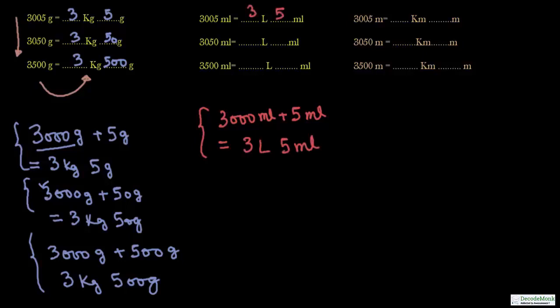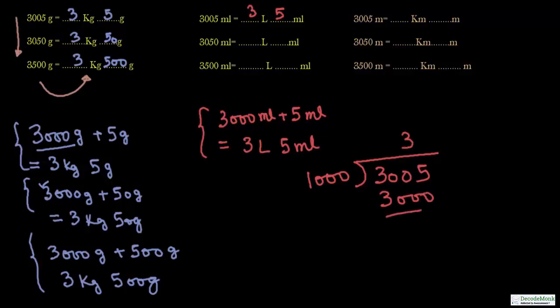You can arrive at these answers by division also. 3005 milliliter divided by 1000 will give you 3 as the quotient and 5 as the remainder. This is the bigger unit, 3 liter, and this is the smaller unit, 5 milliliter. This is the way you can solve such questions.